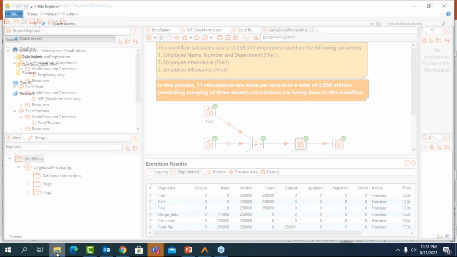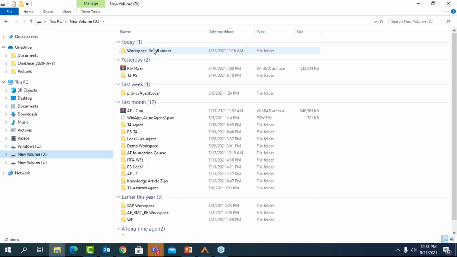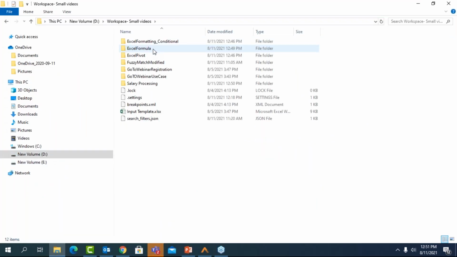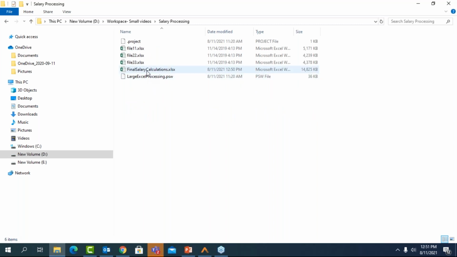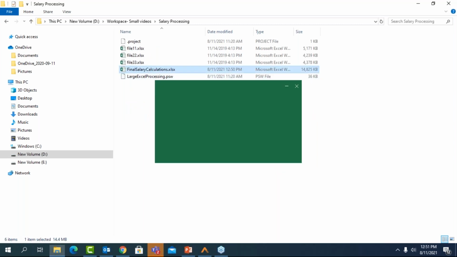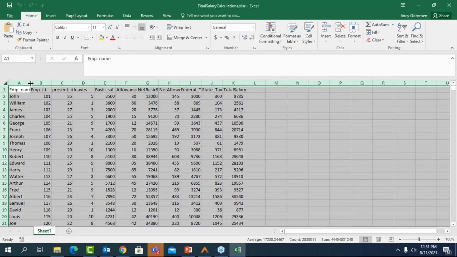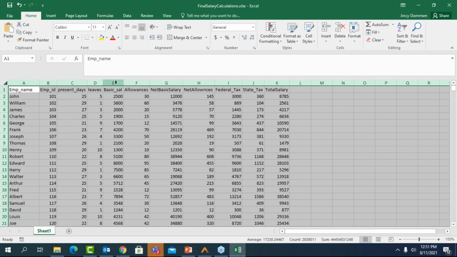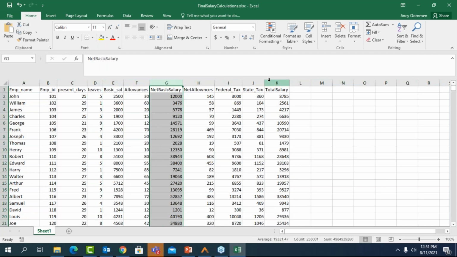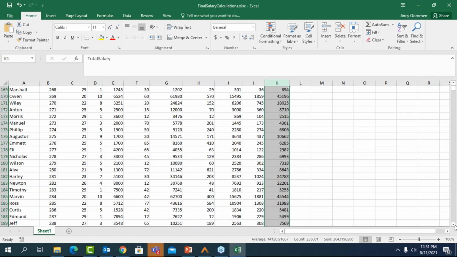Let me go ahead and show you the output file. It is going to be in the same folder. Here I have salary processing, and you can look at the final salary calculation file. I'll just open that file and show you all the fields that we have calculated. So ideally, the amount of time required to open the Excel was the time required to actually process it. So you can see here, we have the basic salary, the allowances, the net salary, the total salary calculated for all of these employees. And if I just scroll down, I'm just going to confirm the number of records for you.